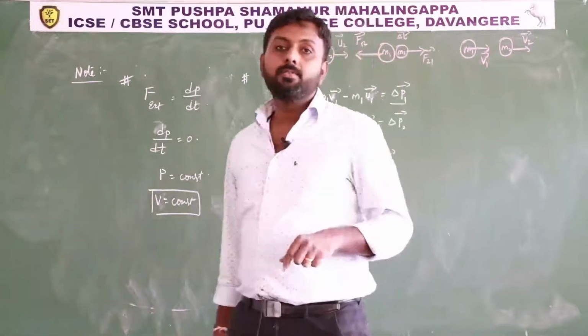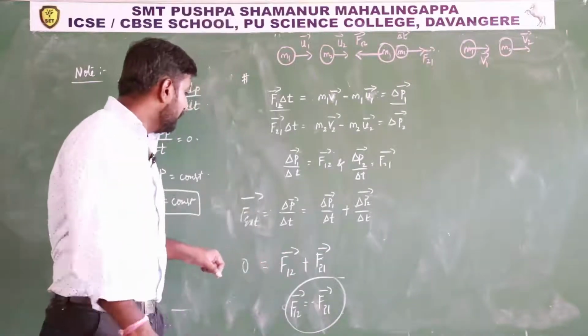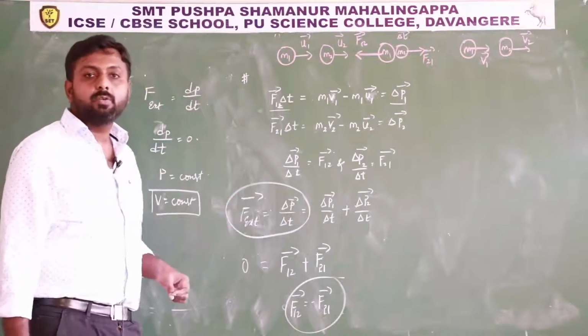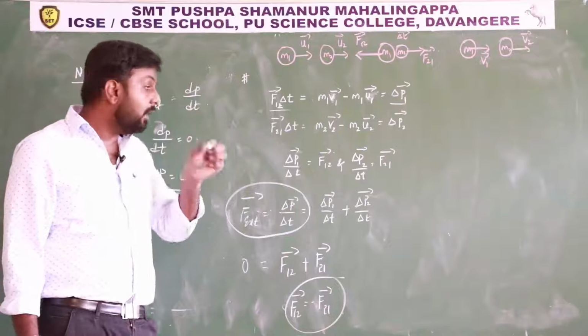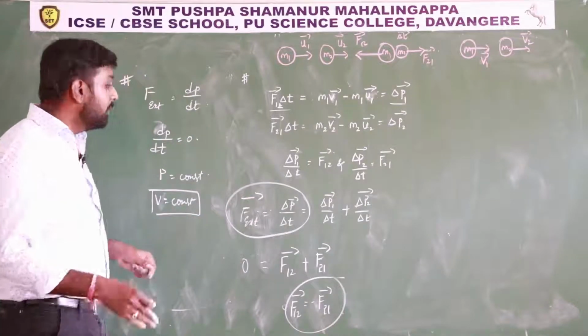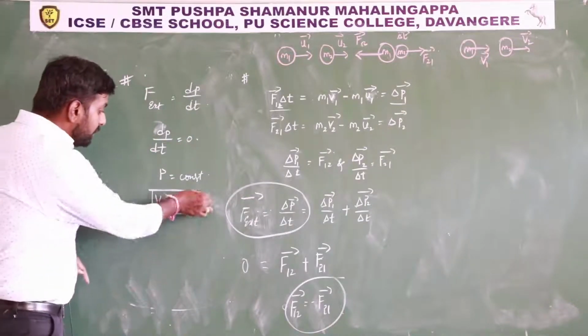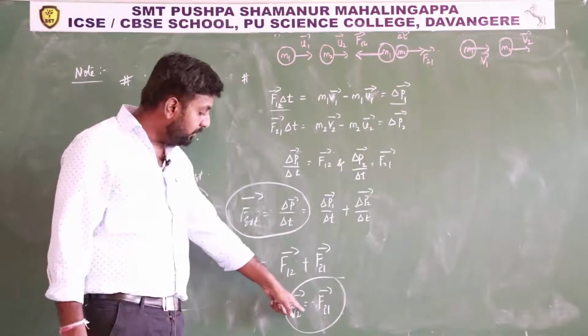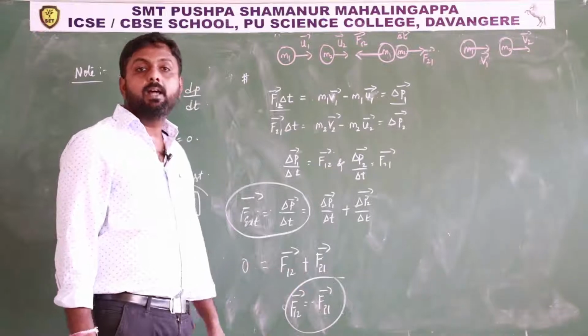Newton's third law of motion. So this F external equals delta P by delta T is what? Newton's second law of motion. That means that Newton's second law includes Newton's first law also. Newton's second law includes Newton's third law also.